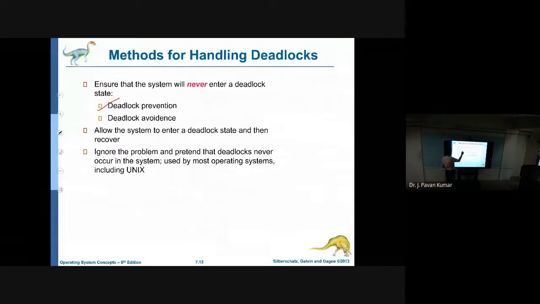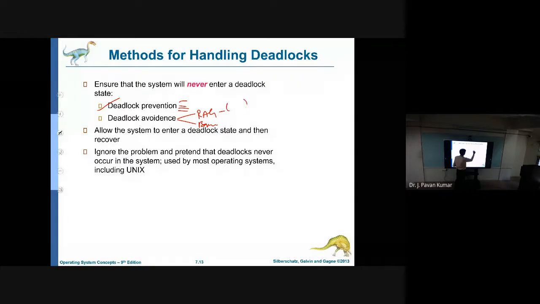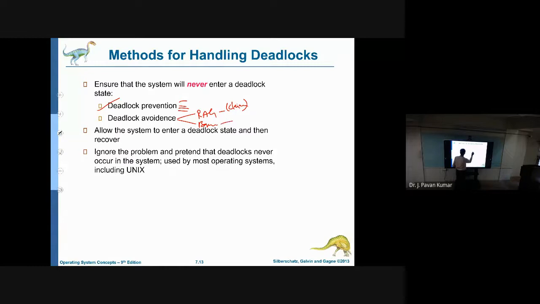Deadlock prevention: we will avoid one of the 4 conditions. For deadlock avoidance, there are two algorithms. One is the resource allocation graph based algorithm, and another is Banker's algorithm. In the resource allocation graph based algorithm, we use an additional, special type of edge called a claim edge. Banker's algorithm we have discussed.